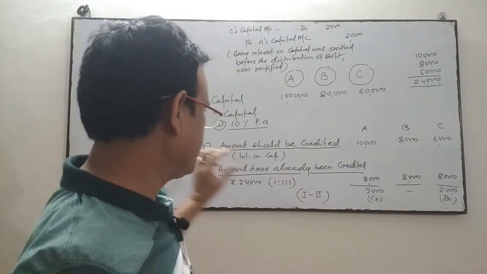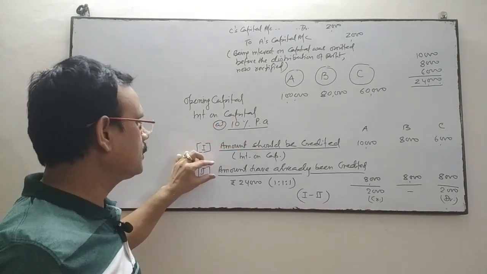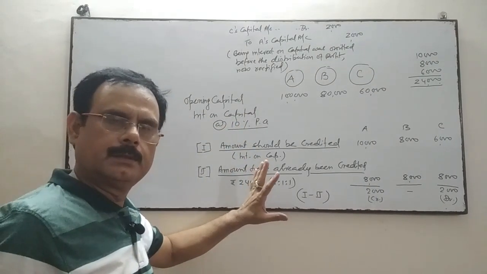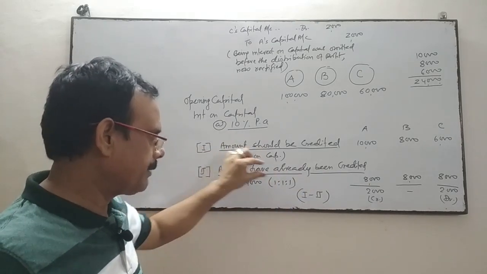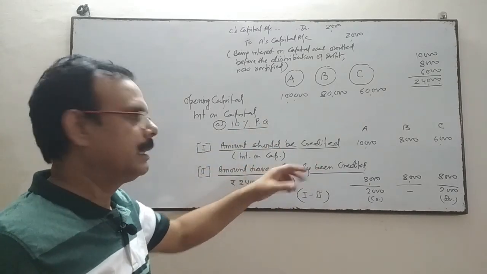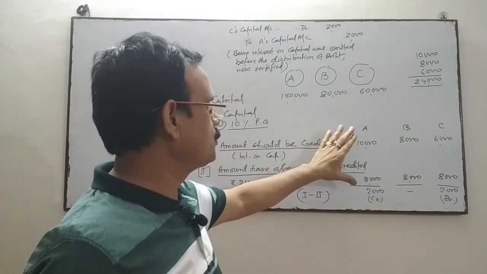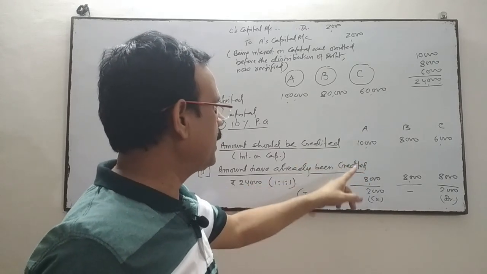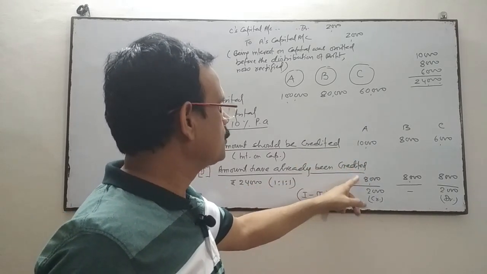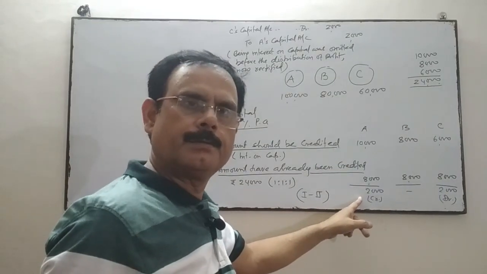We have to see two things: what should be and what we have done. Means we have to see our mistake, what we have already done, and what it should be. We do the comparison of these two. If here it should be 10,000 and we have already credited 8,000, we have to credit 2,000 more.